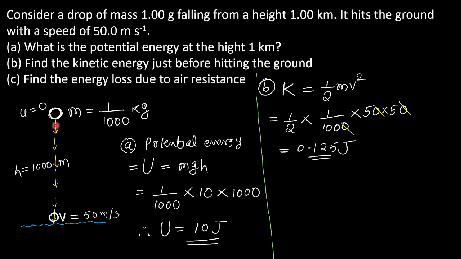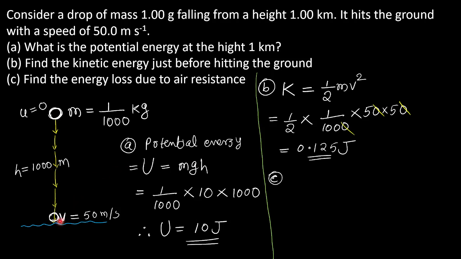If the raindrop is falling, what happens? Definitely there will be friction with the air. A lot of energy will be lost in the form of heat energy. That is the third question: find the energy loss due to air resistance. If there is no atmosphere, no energy will be lost. But because of the air resistance, some energy will be lost in the form of heat.